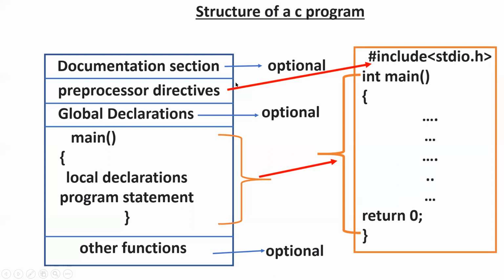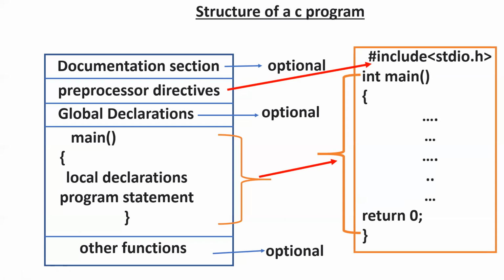Okay, and coming to the documentation section, that is optional. That means you can simply treat it like a comment. You put some message at the top of the program, like "This is a program for addition of two numbers." Similarly, you can write "This is a program for finding square root." That type of documentation can be added at the top of the program.